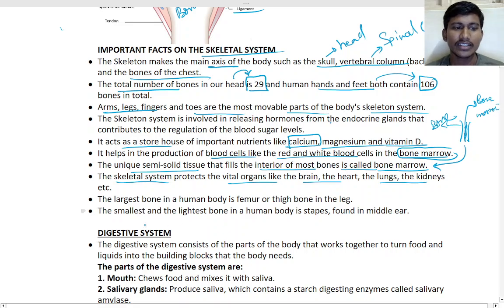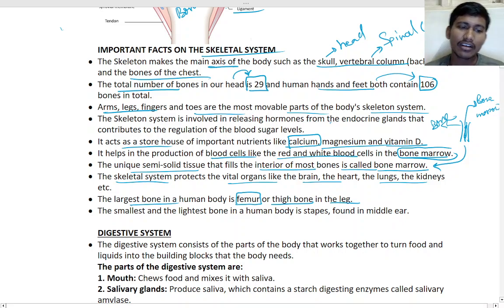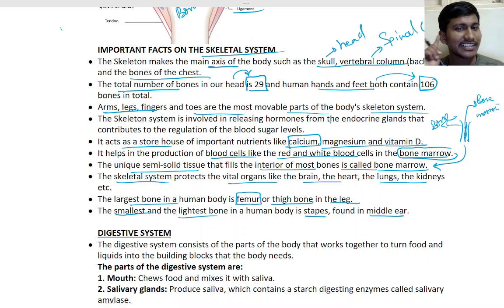So next, the largest bone in the human body is which? Femur. That is the thigh bone in the leg, just below your hip. Yes, just below your hip, that is the thigh. The thigh bone is the largest bone, and the smallest and lightest bone is which? It is the stapes, found in the middle ear, right? In the ear. That is the smallest bone, okay.